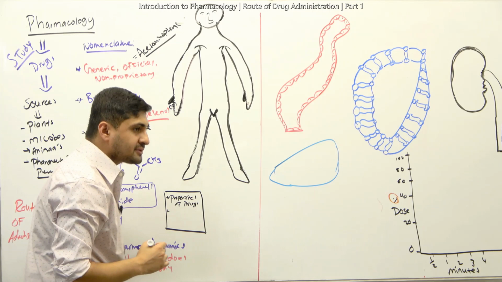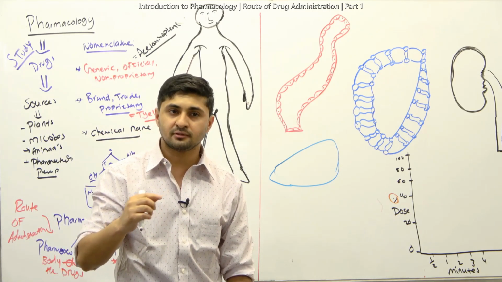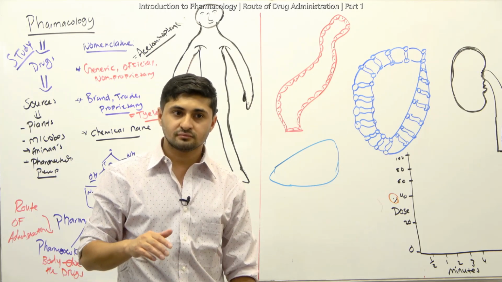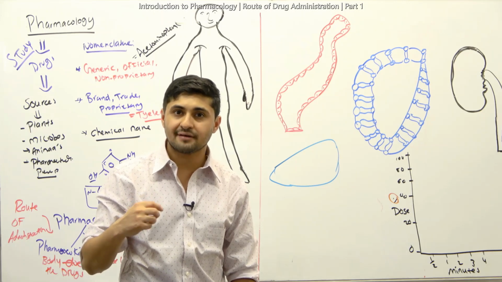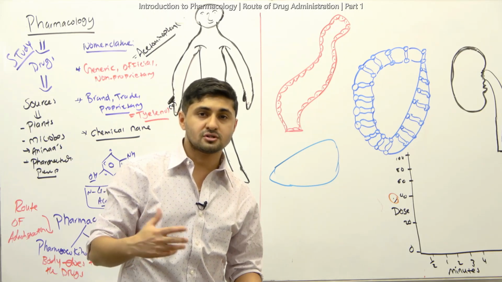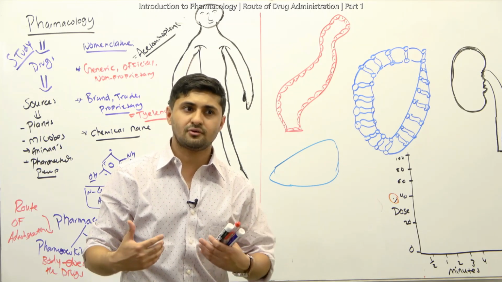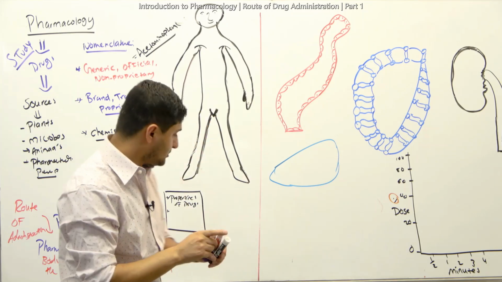And another thing we have to know is what are the actions of the drugs, meaning the onset of the drugs. For example, if someone has a shock, you might want to give drugs quickly so that it can have a rapid action. Or if I have a headache, then I don't need a rapid action, right? So we should always know about the onset of action too. There are a couple of concepts.